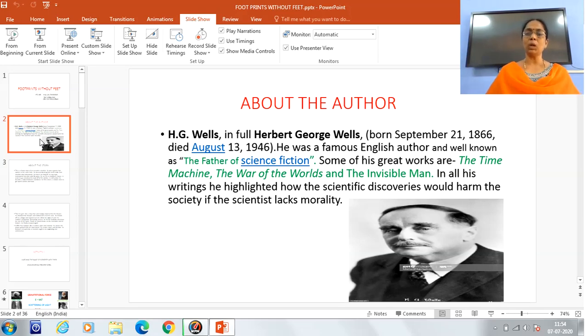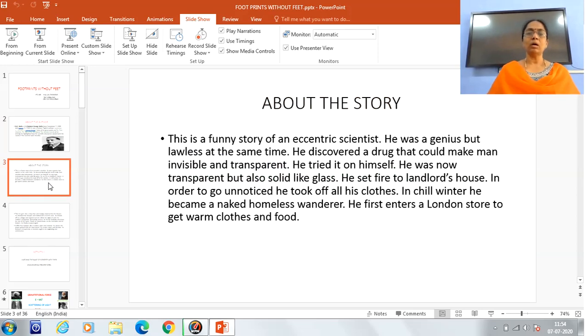Some of his great works are The Time Machine, The War of the Worlds, and The Invisible Man. In all his writings, he highlighted how the scientific discoveries would harm the society if the scientist lacks morality. Before reading the story, let us have a brief summary of the lesson.